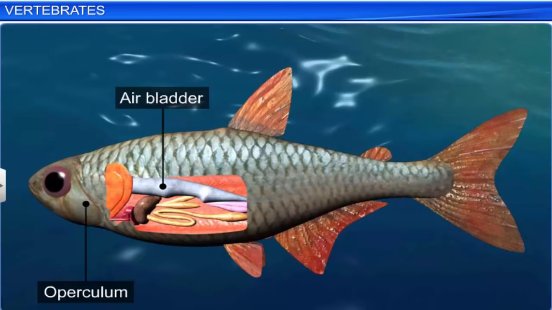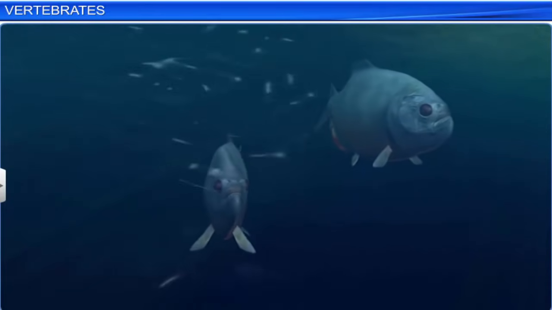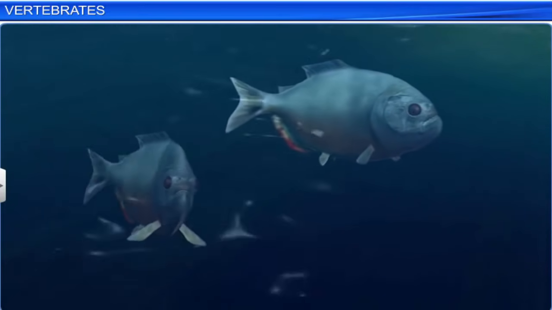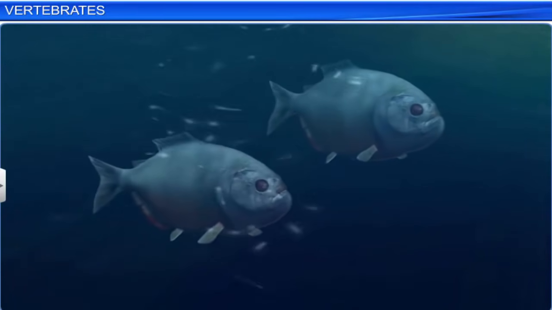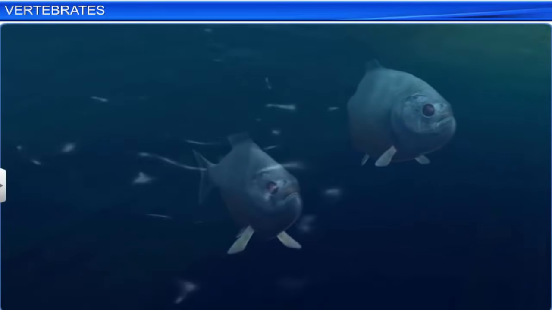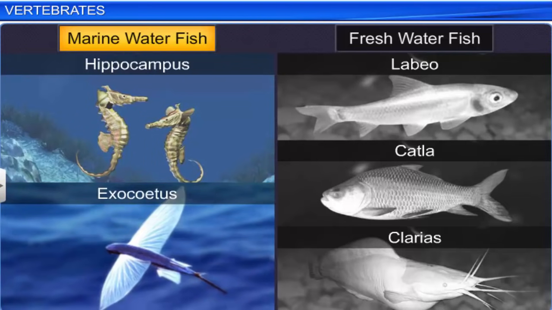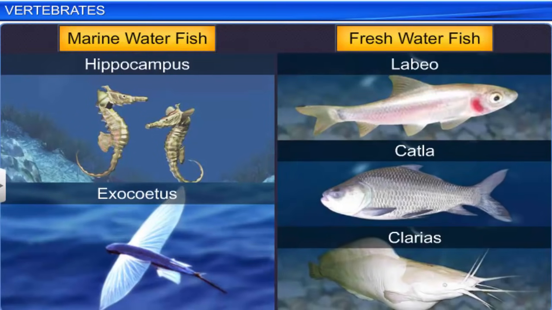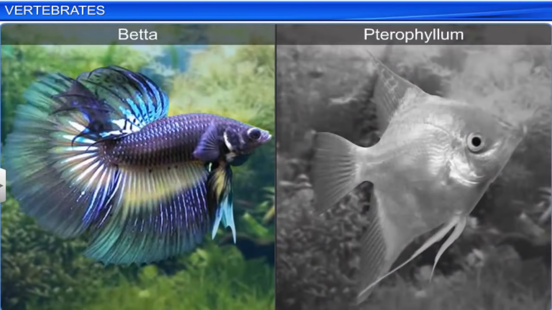They too are cold-blooded and have a two-chambered heart. Osteichthyes are dioecious, and fertilization is usually external. They are largely oviparous and exhibit direct development. Hippocampus and Exocetus are marine fish, while Labeo, Catla, and Clarias are freshwater fish, while some fish like Betta and Pterophyllum are used in aquariums.